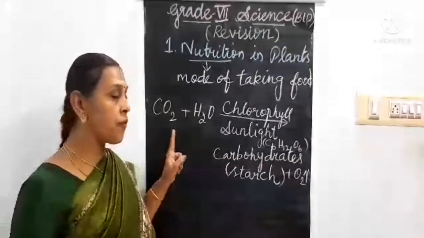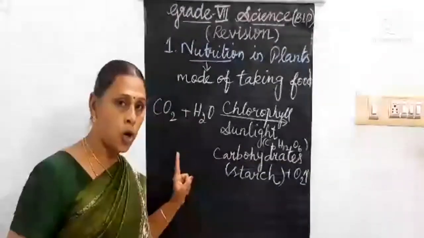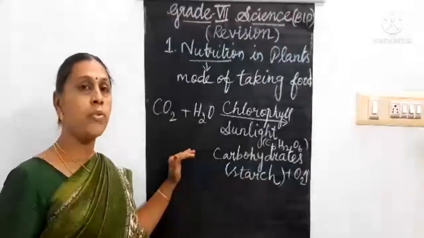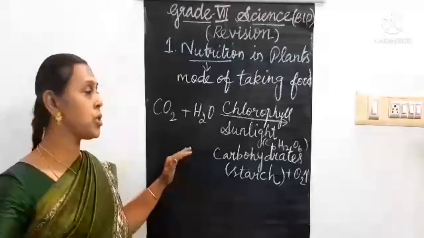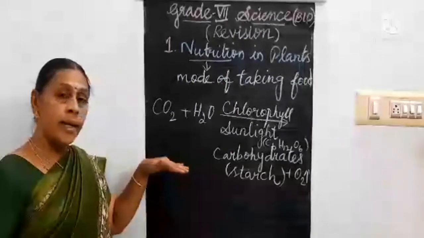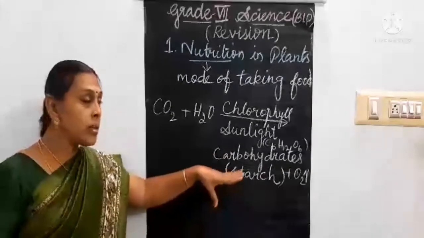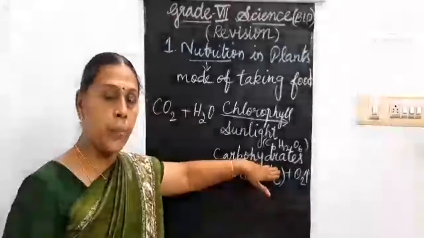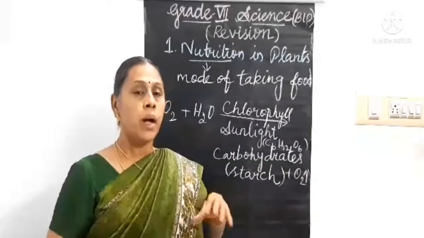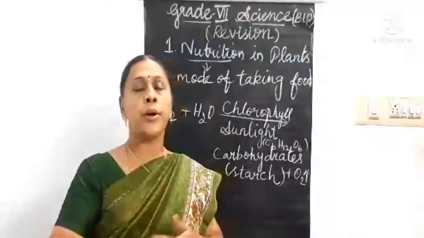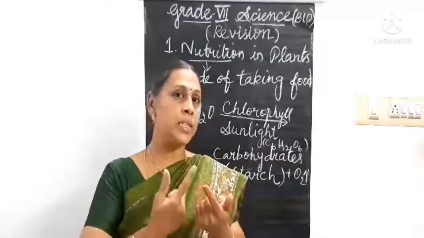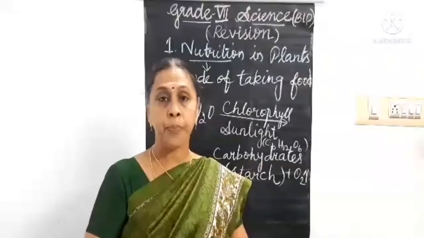diagrammatic representation of this photosynthesis process. So in 2 marks this may be asked: give the diagrammatic representation of photosynthesis. And by using this carbohydrates, the plant synthesizes the carbohydrates first. I hope you all know the nutrients of the food. What are the nutrients? Carbohydrates, proteins, fats, vitamins and minerals.